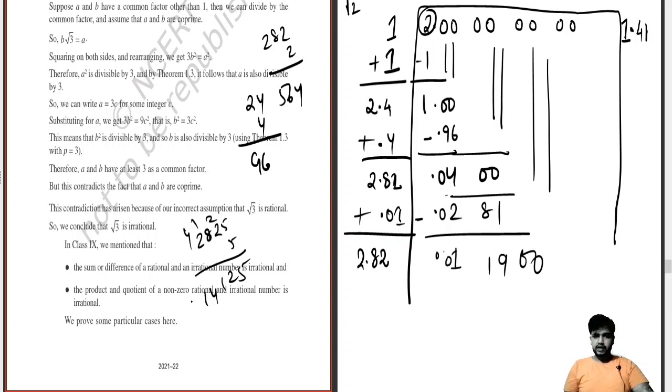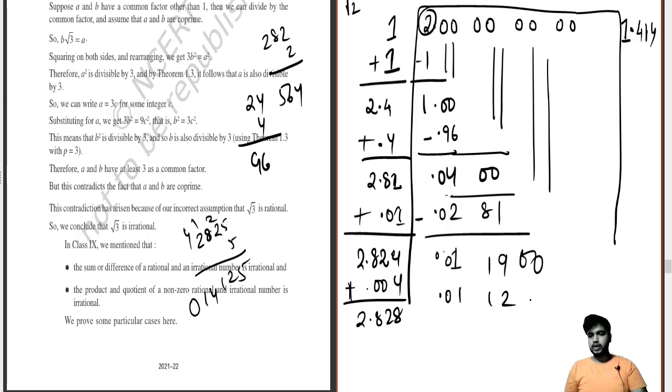Okay, 01425. See, 014. This is 1. So 1 is lower than 4. So we have exceeded. So we have to take 4 over here. So we take a 4 over here. Okay. Now putting 0.004 over here for the protocol, adding it up to 0.828, and over here the multiplication part we have to do, that is 2824 into 4, that will be 11296. So it is lower than that. So this is obviously possible.